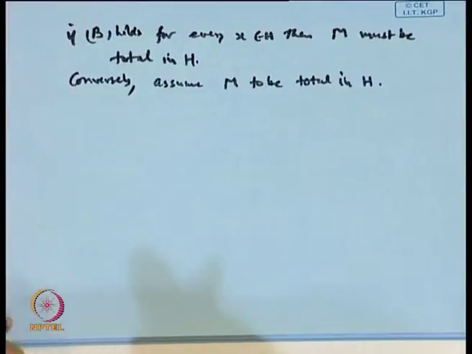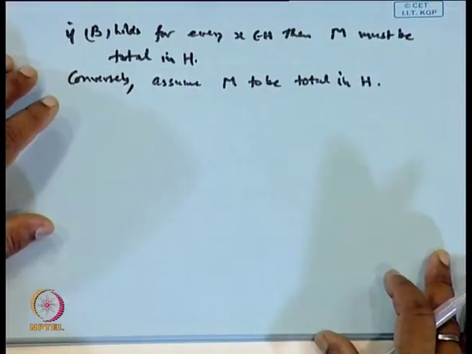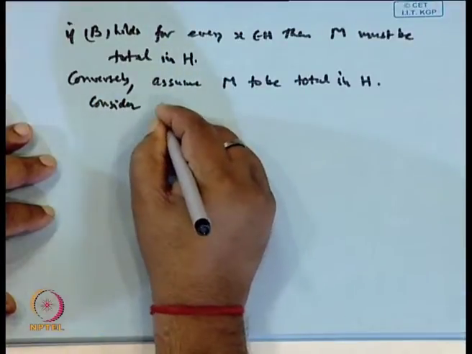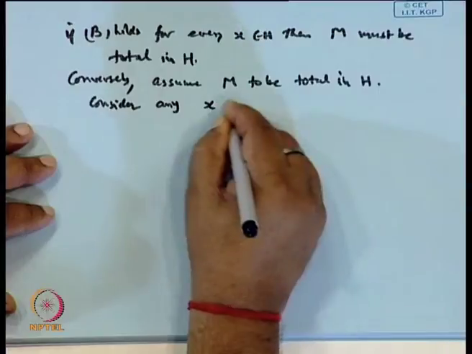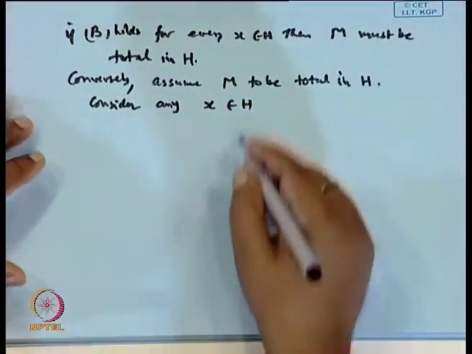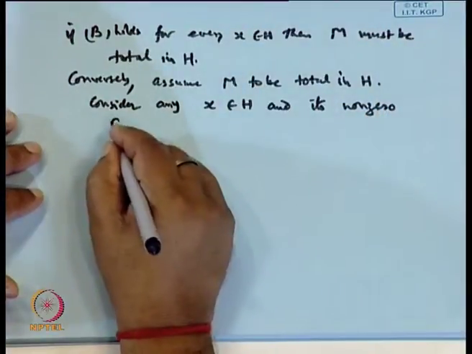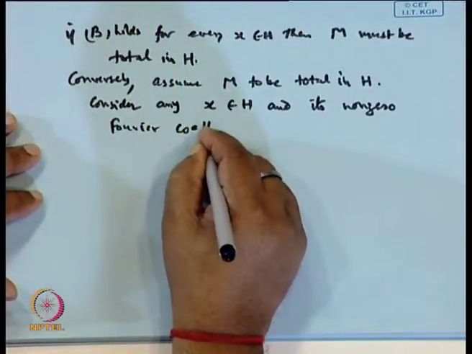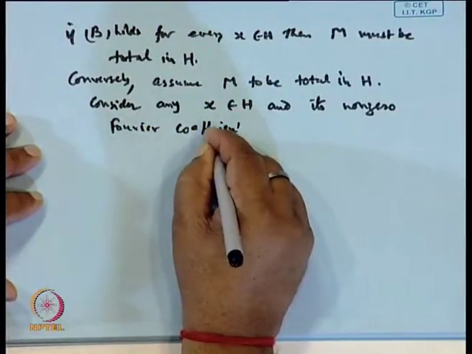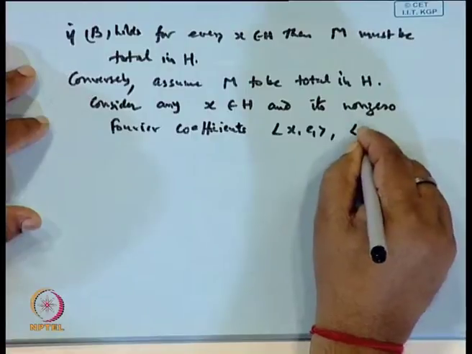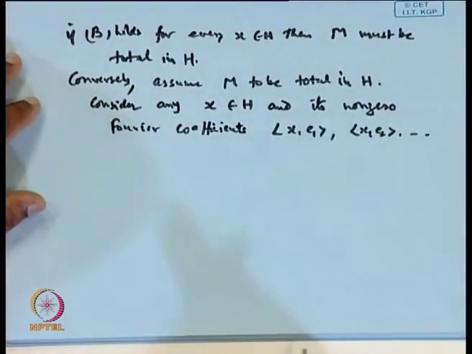Now, again there is one result which we have not done, but we will do it here. Let us first consider any x belonging to H, and its non-zero Fourier coefficients, x e1, x e2 and so on, the Fourier coefficients arranged in order.